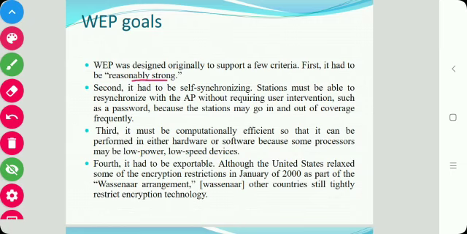Second, it had to be self-synchronizing, meaning a station must be able to resynchronize with the AP without user intervention, such as entering a password. Third, it must be computationally efficient so that it can be performed in either hardware or software. And fourth, it had to be exportable. So these are the WEP goals.